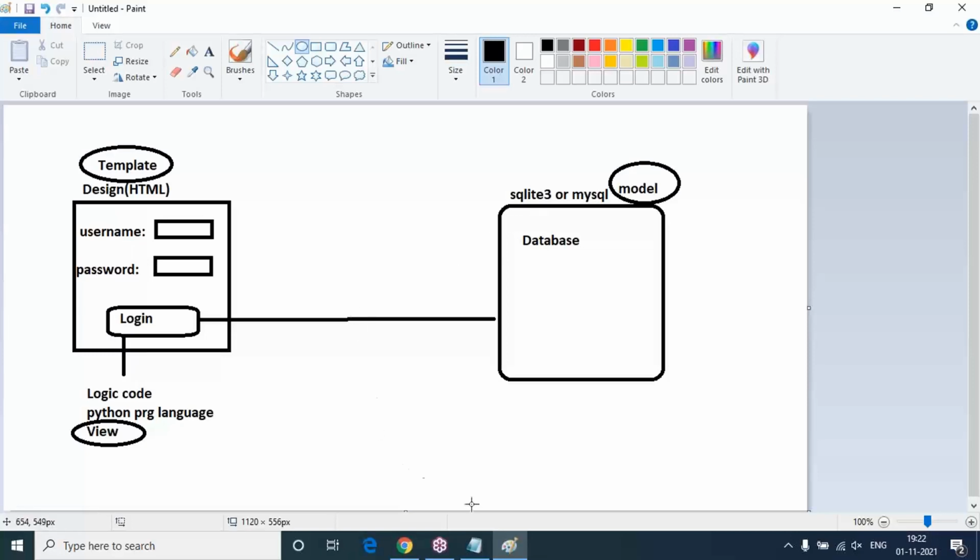So, simple logic: Django is a web application development framework. So what is a framework? A framework has proper guidelines, big strong inputs, that you have to follow. And the framework provides lots of built-in libraries related to web application development. And as a web developer, you have to install the Django framework on your computer.